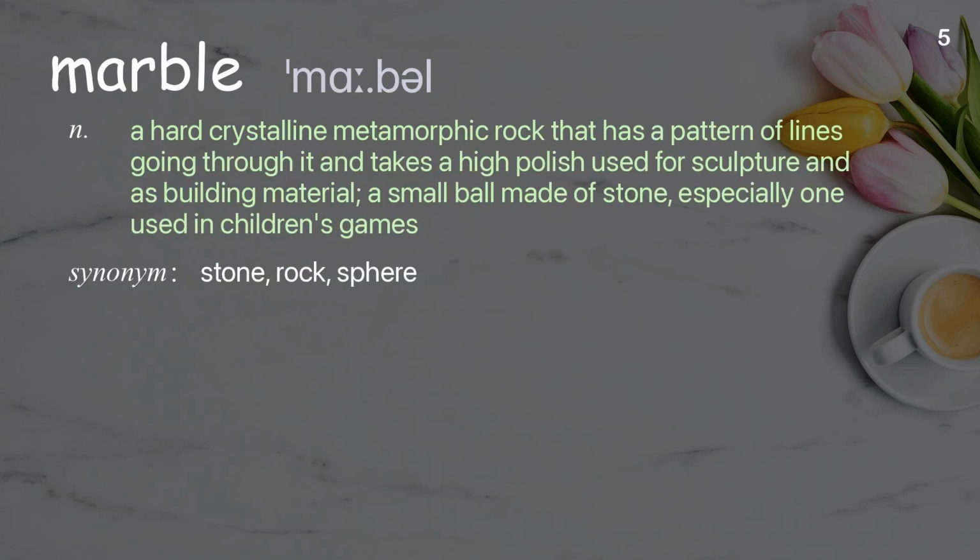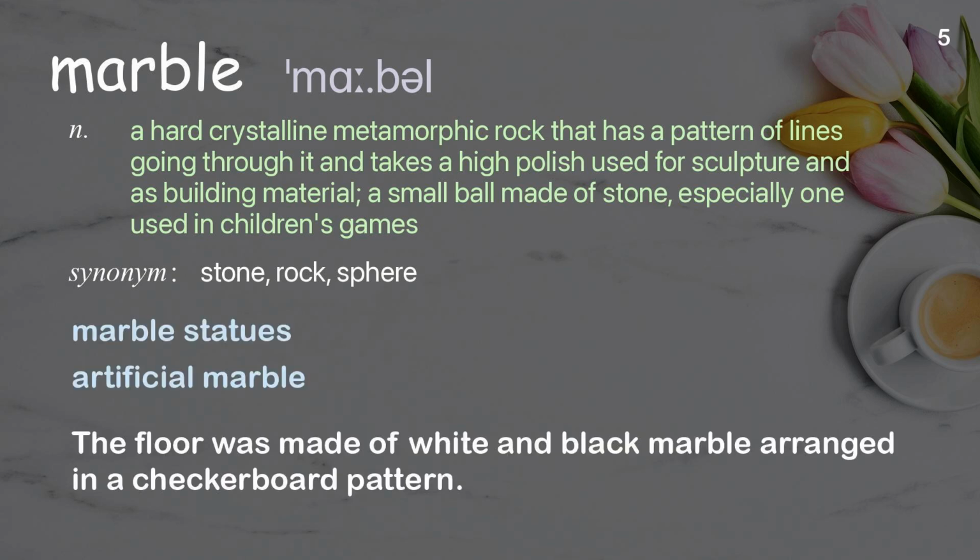Marble. A hard crystalline metamorphic rock that has a pattern of lines going through it and takes a high polish, used for sculpture and as building material; a small ball made of stone, especially one used in children's games. Examples: Marble statues. Artificial marble. The floor was made of white and black marble arranged in a checkerboard pattern.